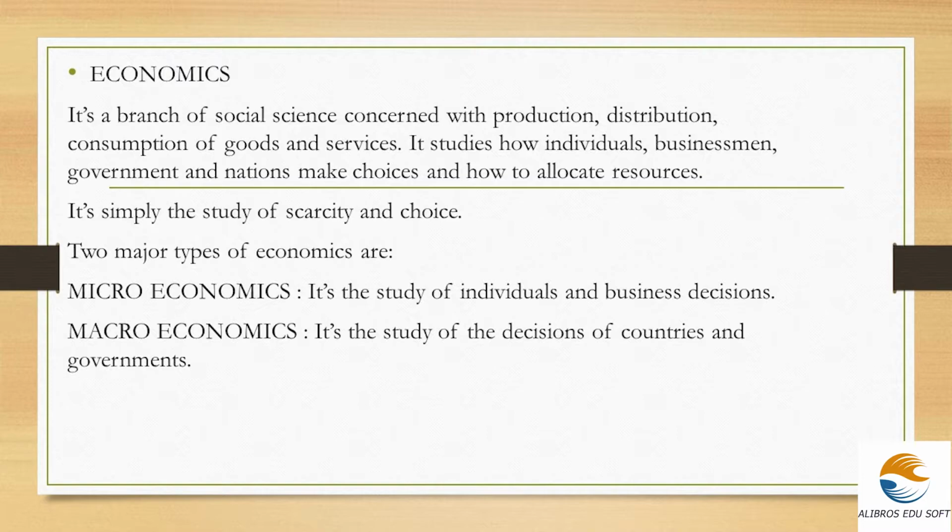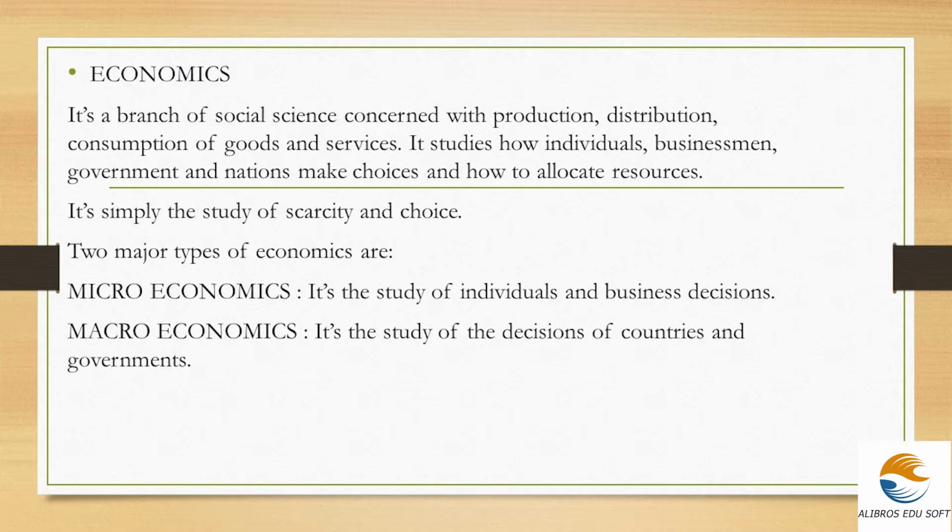Since the resources are very low and the population is very high, there needs to be an optimum utilization of resources. That is what this branch deals with. Simply put, economics is the study of scarcity and choice: what to choose between the scarce resources.